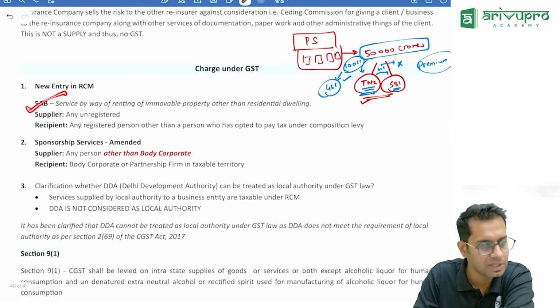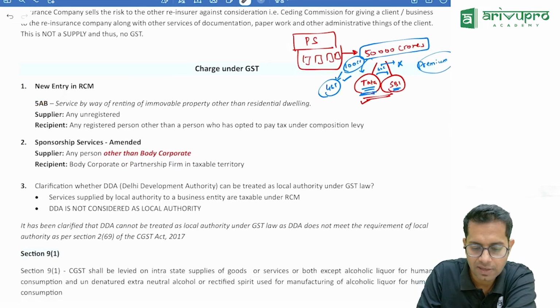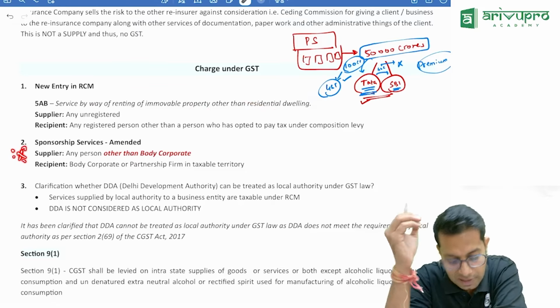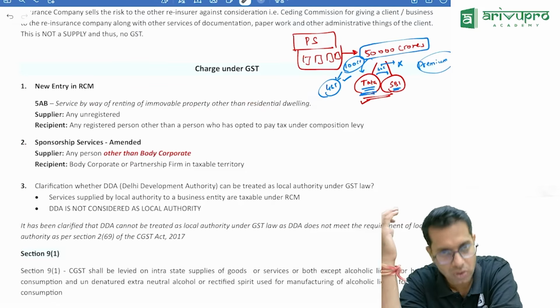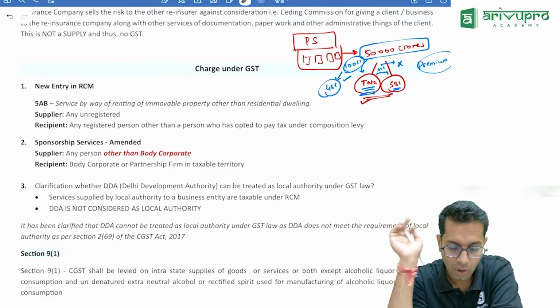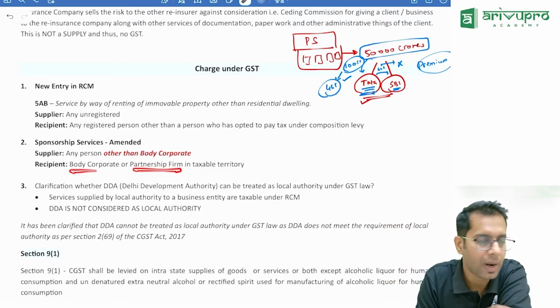RCM ka new entry we have seen. Okay, what we have seen, sir? Services given by way of renting of immovable property other than residential. We have seen this. Now here, if you remember sponsorship services, here there is a small change. Sponsorship services, do you remember? Sponsorship services given by any person other than body corporate to a body corporate or a partnership firm.